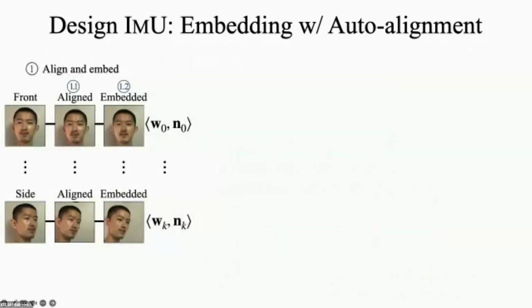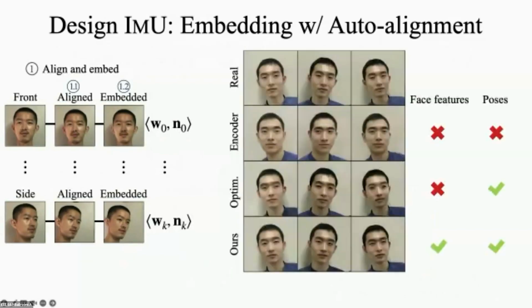Great. Now we can solve the first challenging part by our proposed embedding with auto-alignment method. Let's see the results. The fourth row shows our embedded results. Obviously, we now can faithfully embed the facial features and the poses.